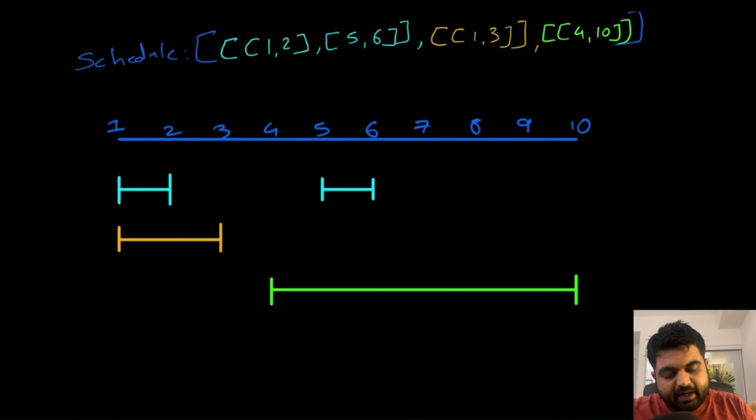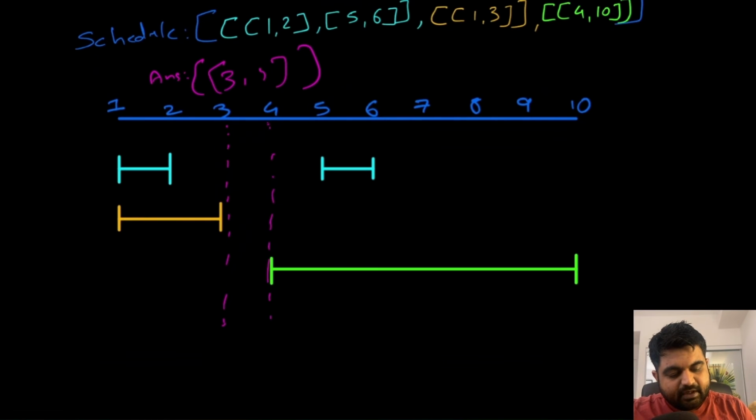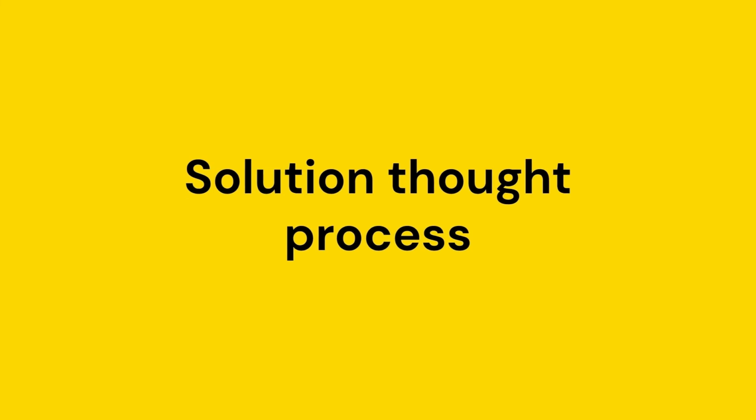So we need to find what the common free time amongst all of these employees is, and we can clearly see that amongst this period every single employee is free. So this 3 and 4 is the interval that is common free time amongst all three employees, and this is what we need to return as part of the answer. So after understanding what the problem statement is asking us to solve, now let's try to realize what the common approach we can take to solve this problem is going to be.